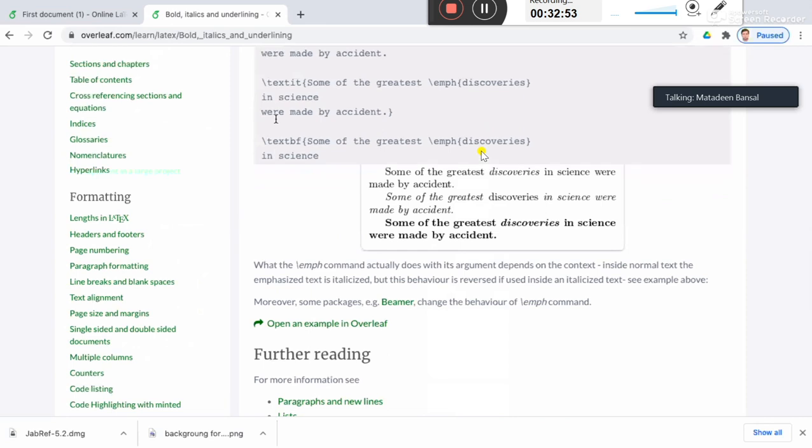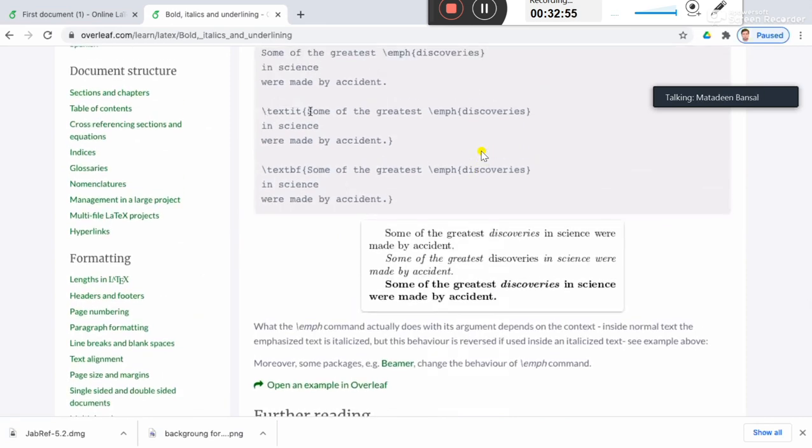But here you see the second statement, because we have covered all the text inside this text it command, all the letters are actually italic. But here inside this italic environment, this word we want to emphasize, so it will not do the italic. It will just reverse it to the normal text. So all the text will be italic, only this emphasized word will be non-italic, normal text.